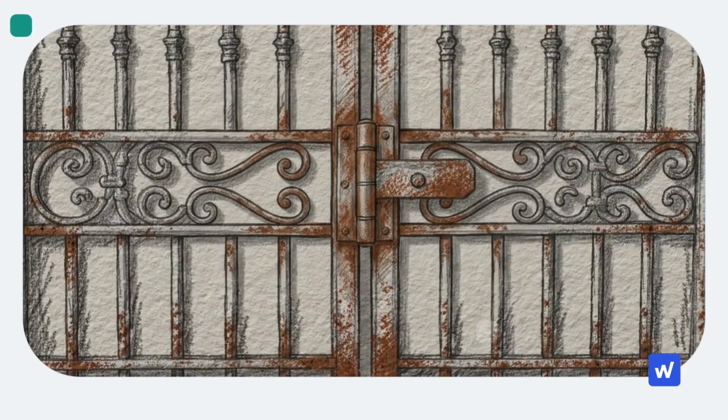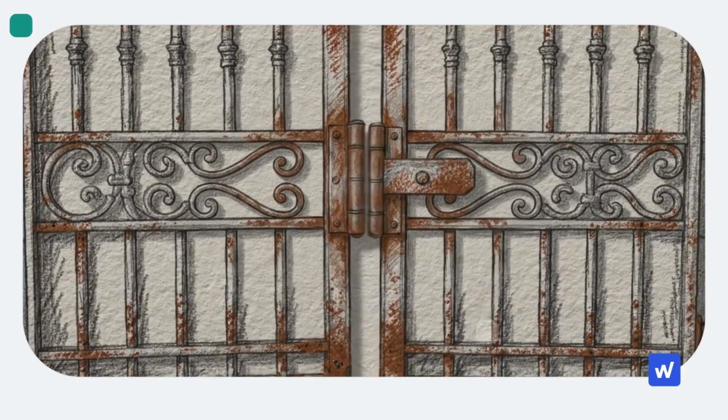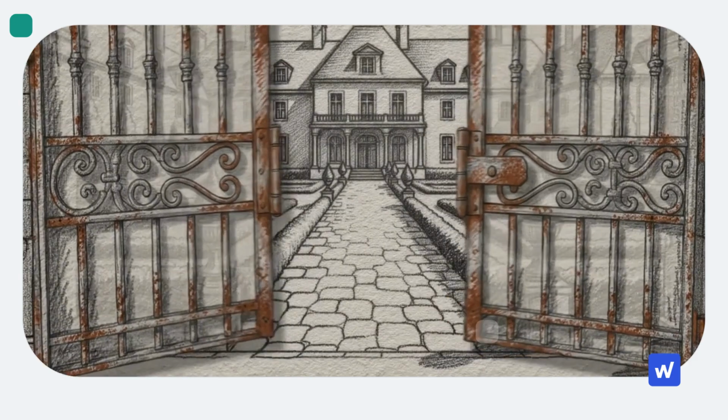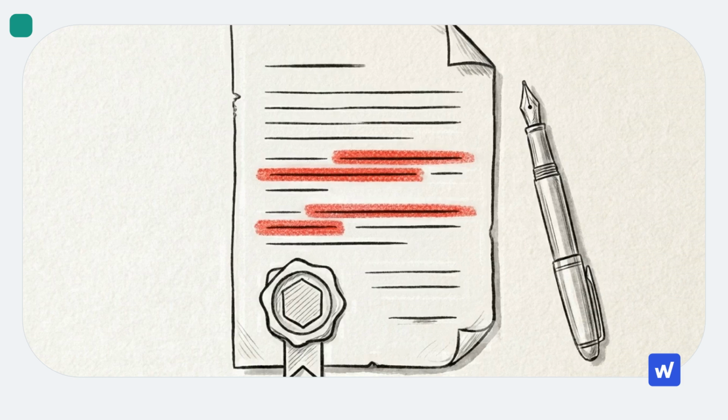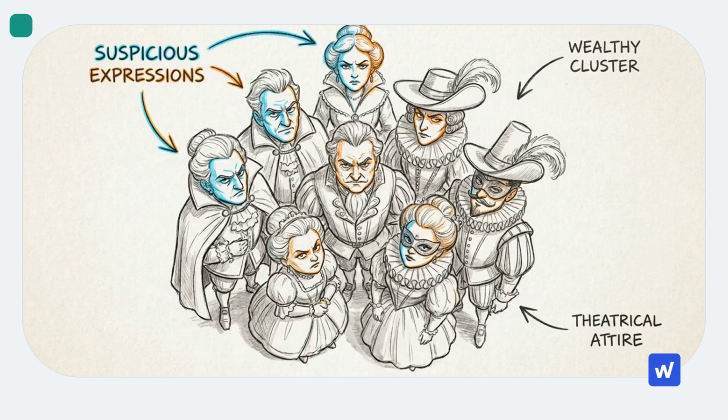A wealthy patriarch passes away, leaving behind a sprawling estate. In his will, the rules of succession are mathematically precise. The estate must go to his eldest living biological grandchild. It is a strict directional constraint based purely on lineage and age. But the narrative surrounding the family reads like a soap opera.